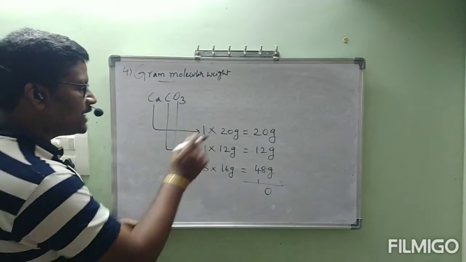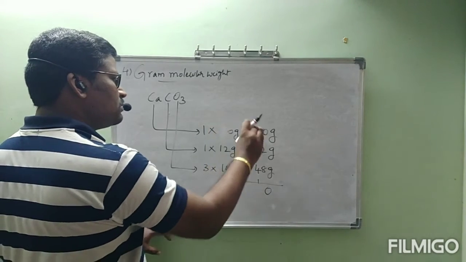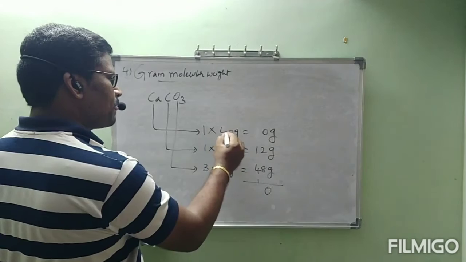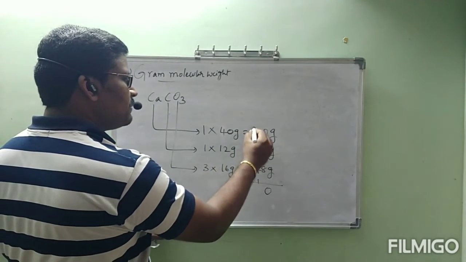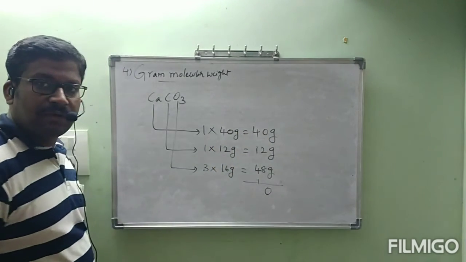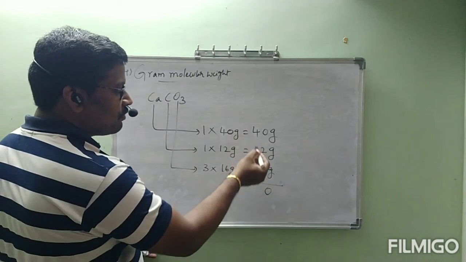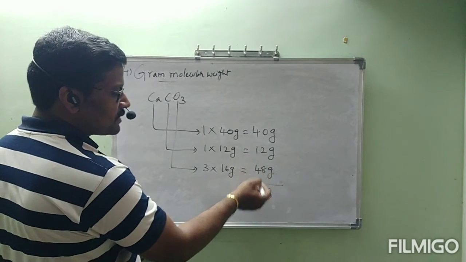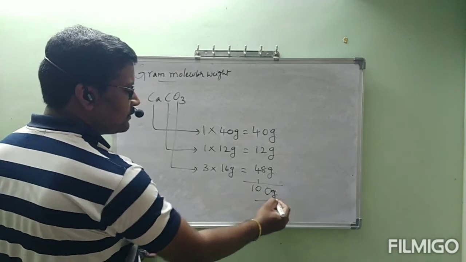Sorry, calcium is not 20, it is 40. Sorry for this. The sequential number is 20, but the gram atomic weight is 40. Okay. And then 40 plus 12 plus 48, that is 100 grams.